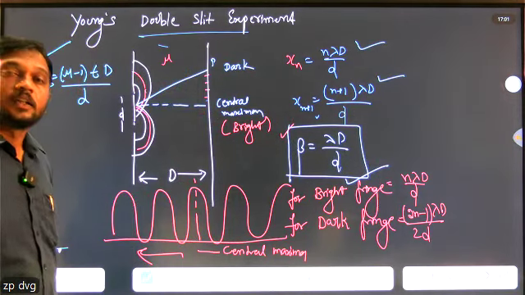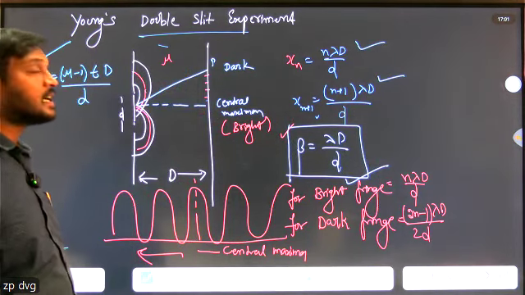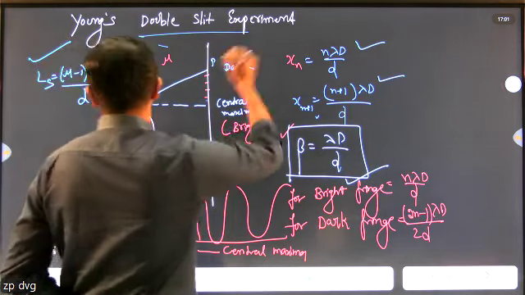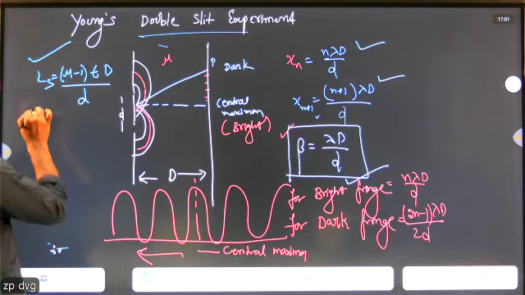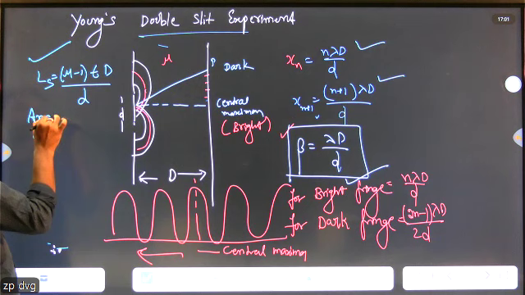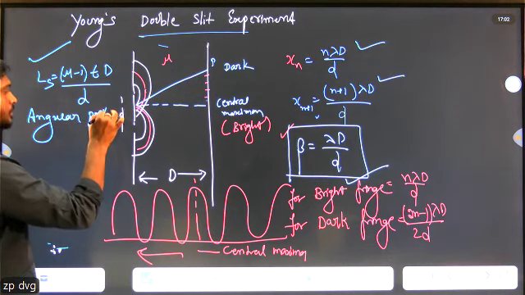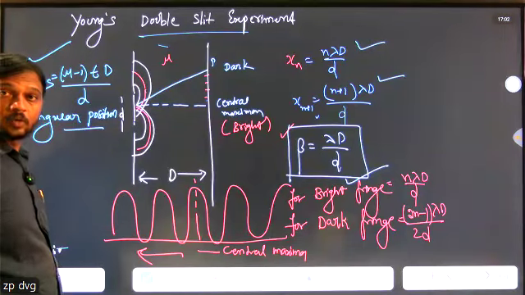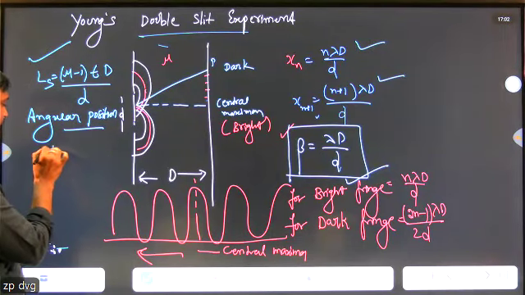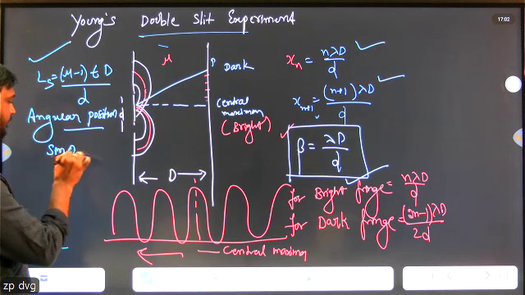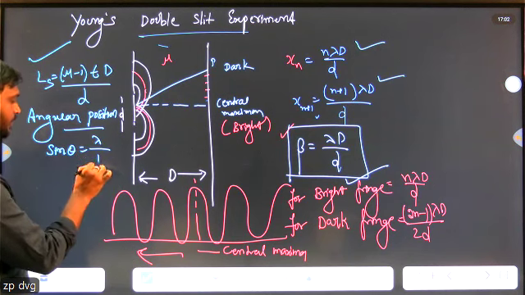Is it clear? And what is the angular position? That is sin theta equals lambda by d.